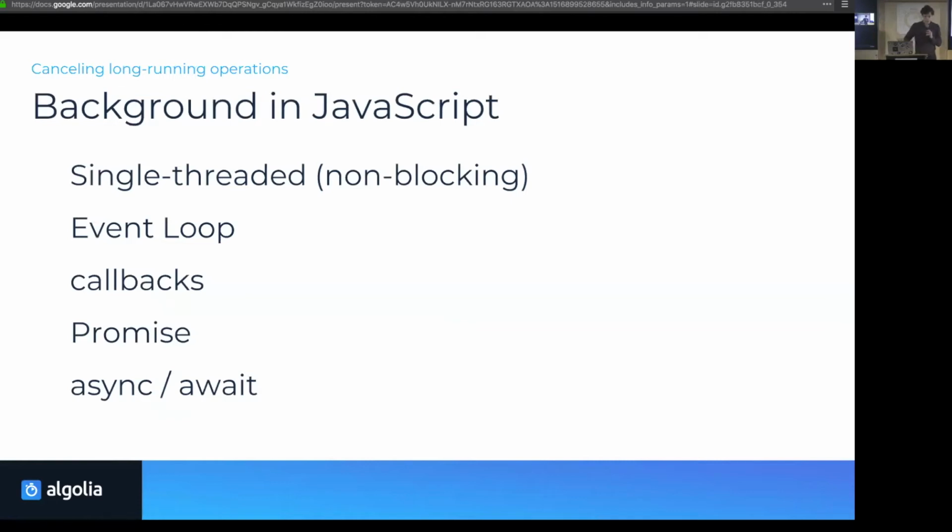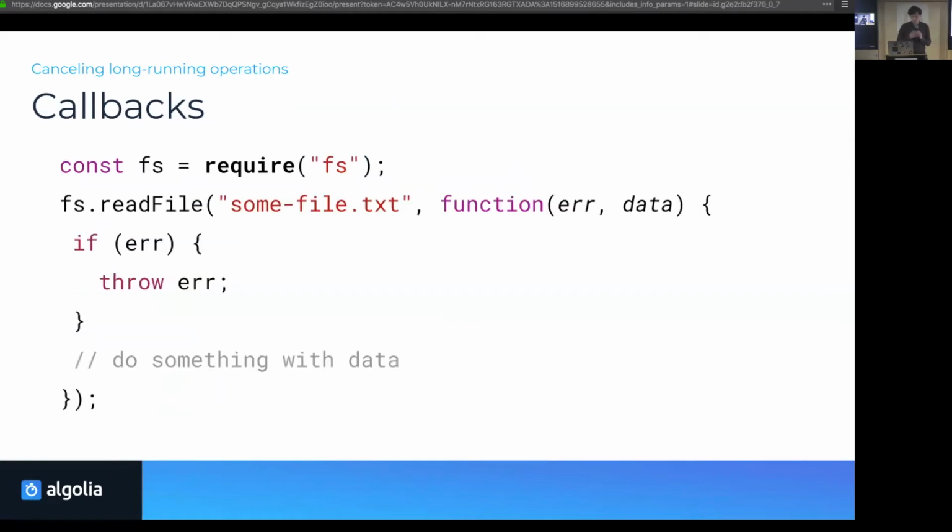This is called the event loop, and we have three main ways historically to deal with it: callbacks, promises, and async await. So let's go through all three of them. The first thing is callbacks. This is basically the oldest and has always been used for timeouts, for getting files, everything which takes time.